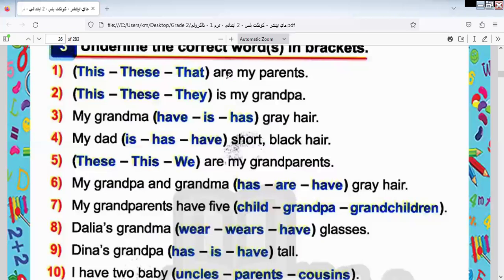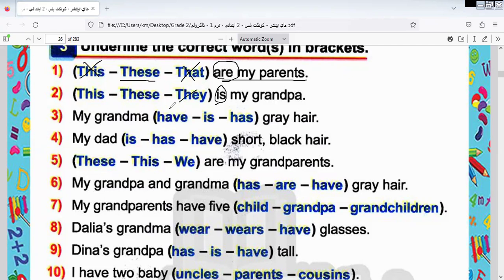Here we have: are my parents. So as we know, the suitable demonstrative pronoun for this sentence is what? Here we have are. So can I put this? That's wrong, because it's singular. So the answer will be these. Here, if we have is, is is for singular.